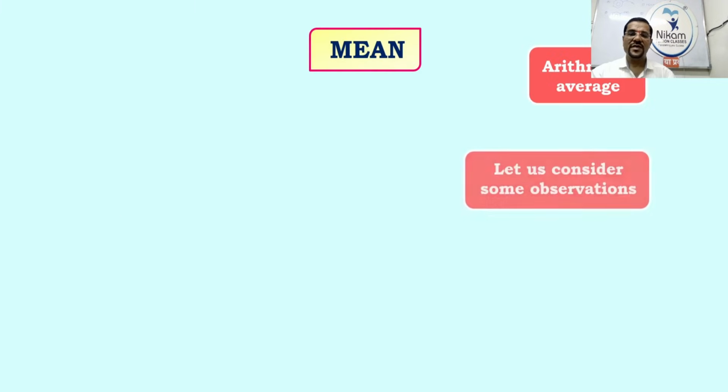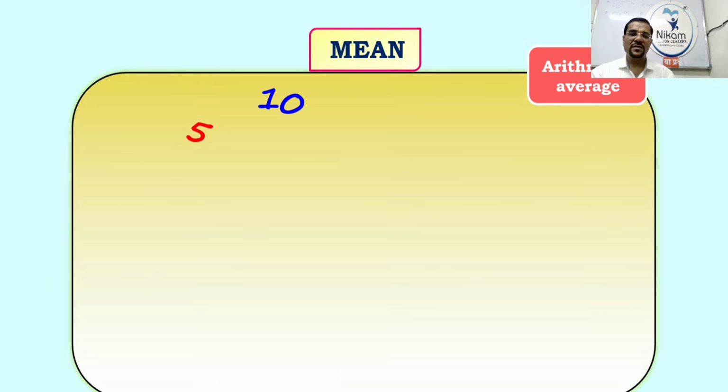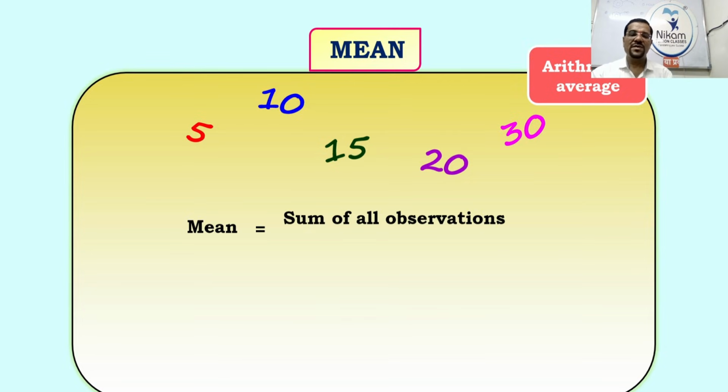Okay, so we'll take some examples of mean, just for your revision. What is the formula of mean, as you learned in your 8th standard? Mean means sum of all observations upon number of observations. Okay, very good. So we will find the mean of these numbers.